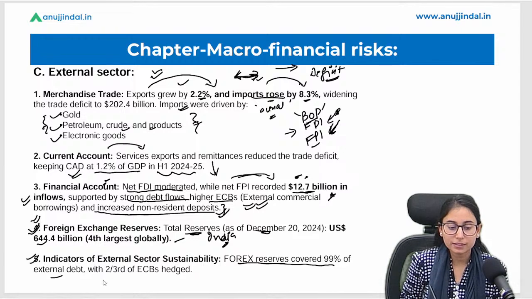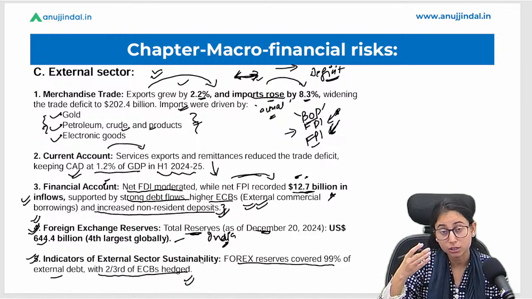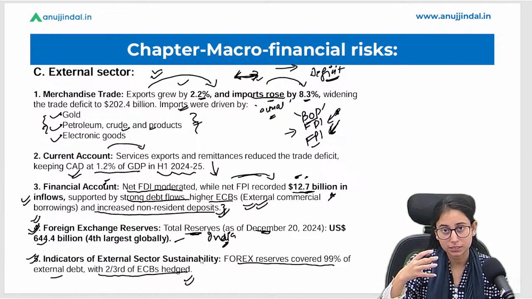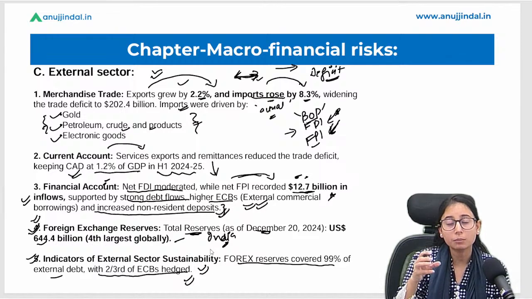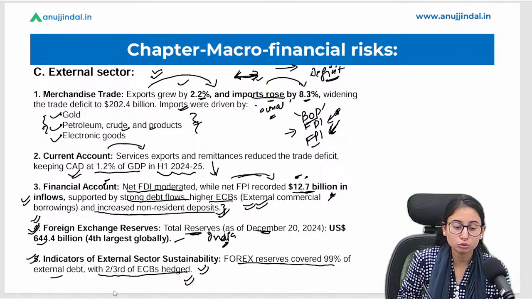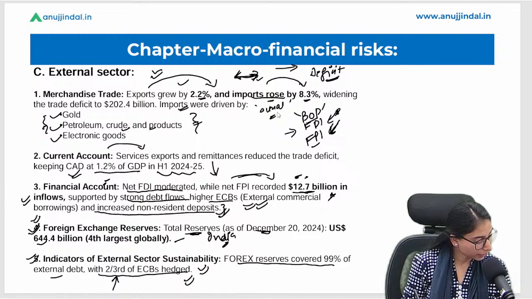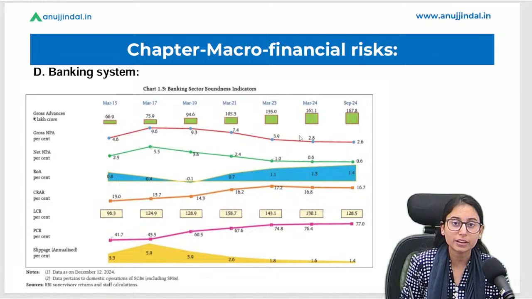And the next point says that with 2/3 of the ECBs hedged, that means the external commercial borrowings can be paid off or can be reduced through hedging in the securities. Okay, now the obligation under the ECBs can be reduced by hedging in the securities, and this amounts to 2/3 of the ECBs. Okay, I hope everything is clear till now. I will take your doubts at the end of the session.